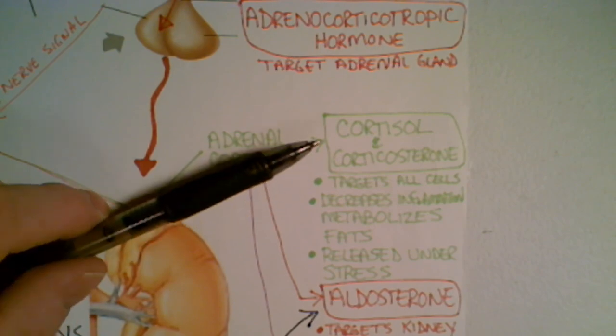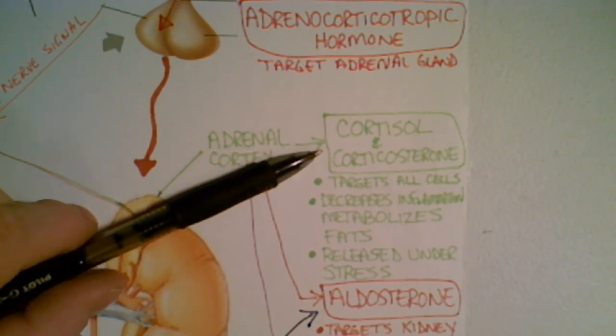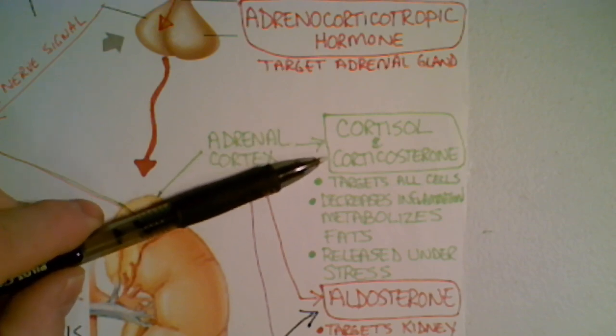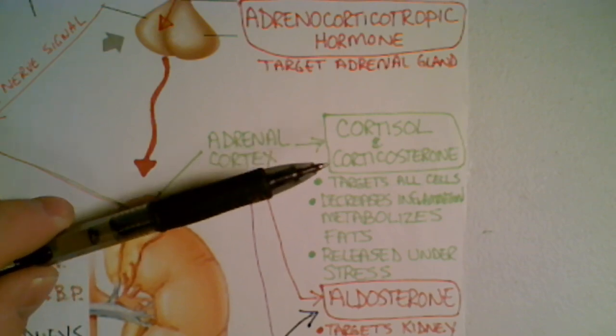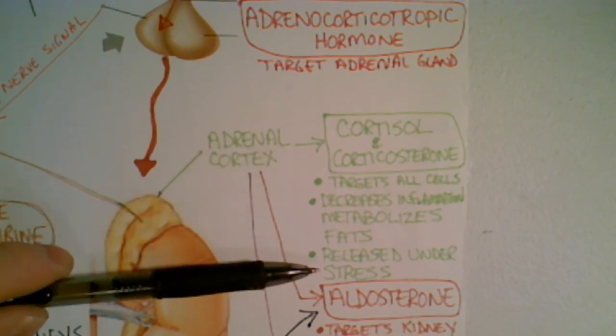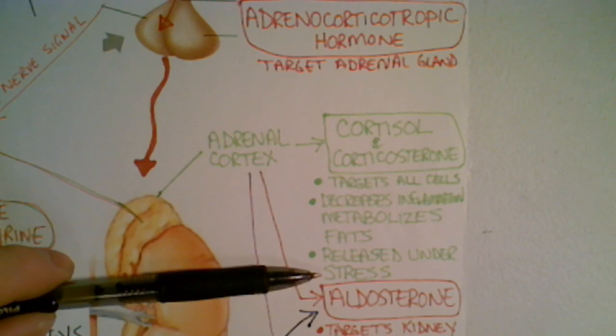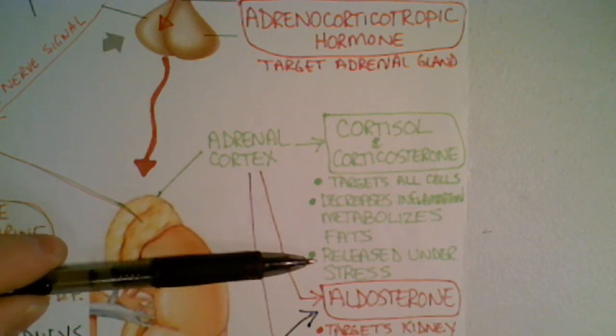In fact, cortisol and corticosterone are often referred to as the stress hormone, because when we are super stressed out, we're going to be releasing cortisol and corticosterone to deal with the stress.